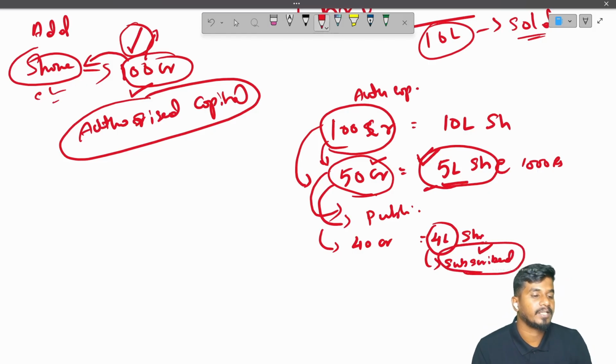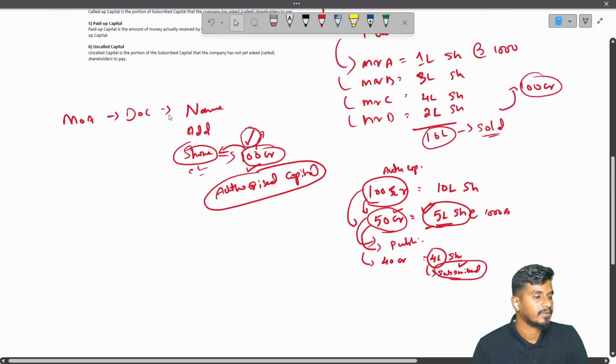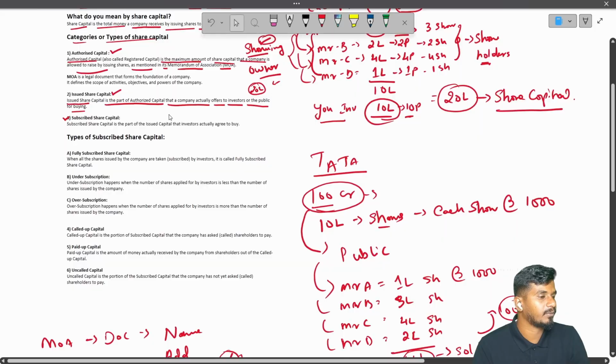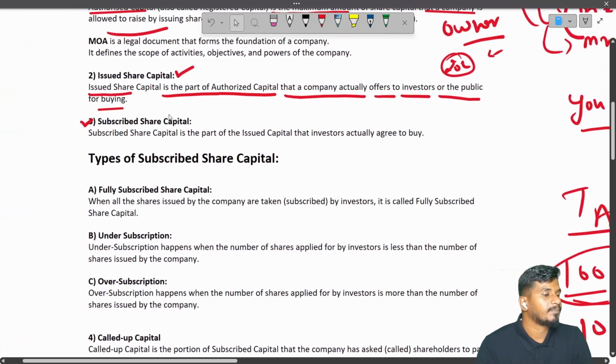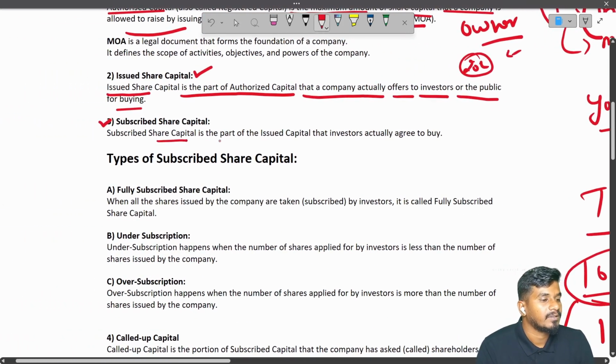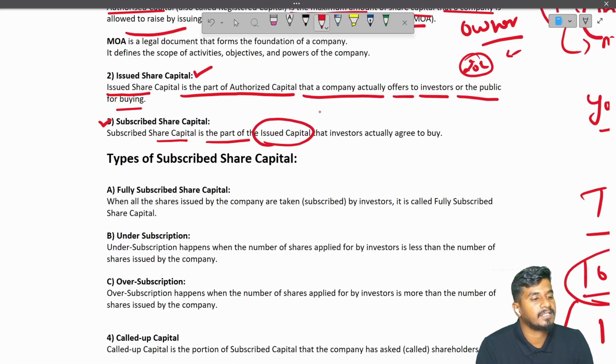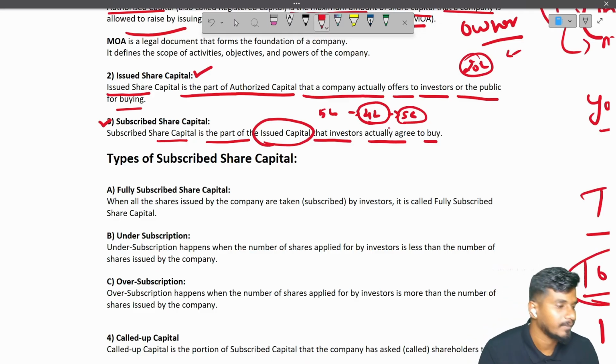People showed interest to buy only 4 lakhs. So this is called subscribed capital. Let us read it once. So subscribed capital is the part of issued capital that investors actually agree to buy. In our case in Tata company, they issued 5 lakh shares, and the public bought only 4 lakh. So this is subscribed capital.